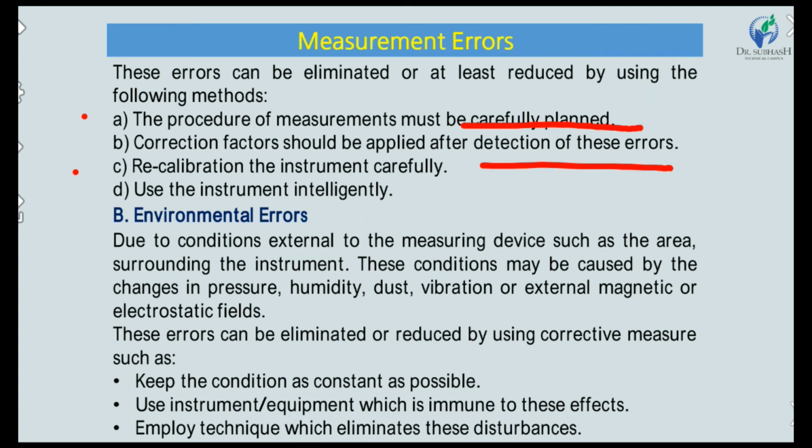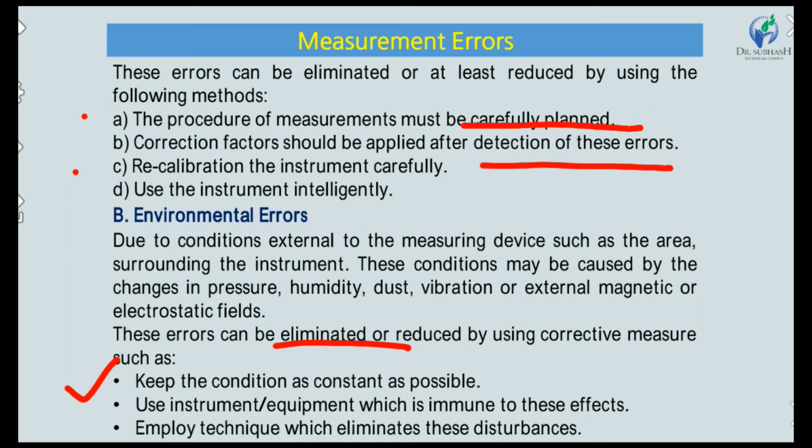This error is called the environment error, and it can be eliminated or reduced by using corrective measures. First, keep the conditions as constant as possible, so the lab condition is constant, with no changes in dust, humidity, vibration, or pressure.